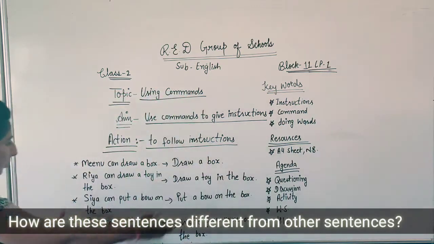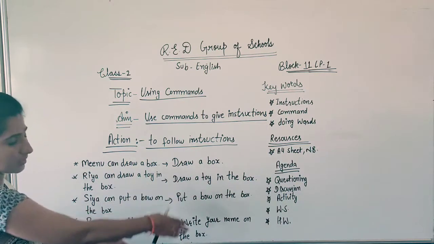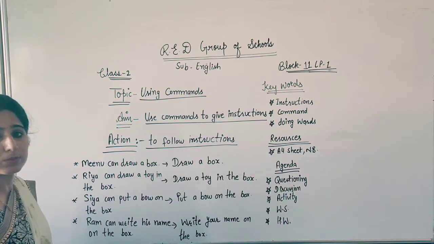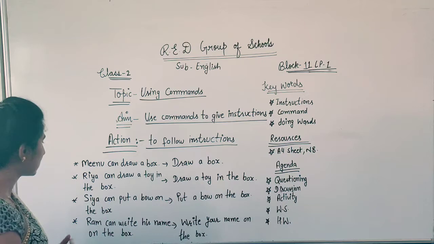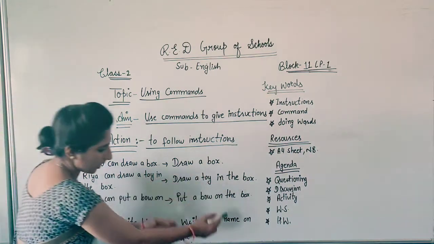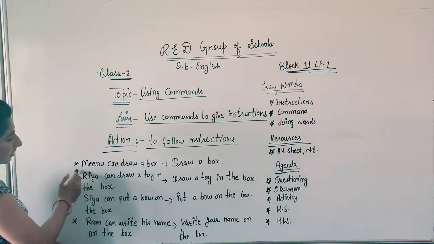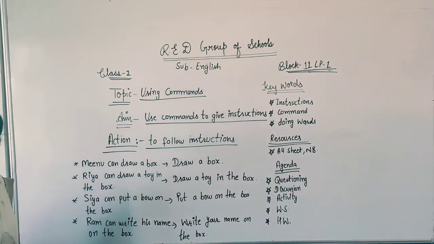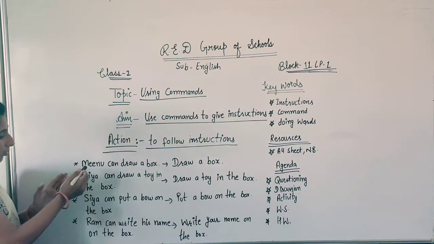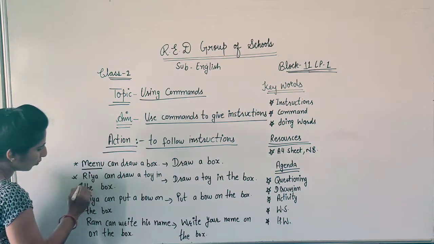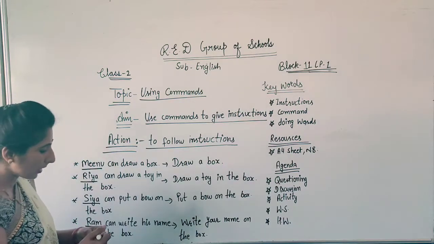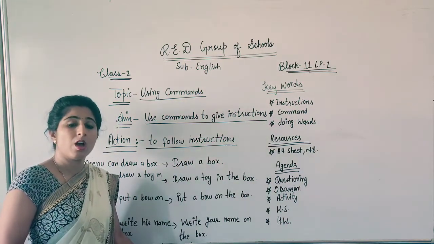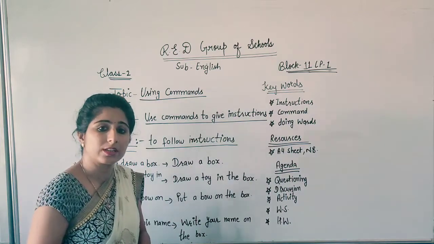Yes, students, now have a look at the board. Both kinds of sentences are written here. So you can find out the difference between these sentences. Try to find out the difference. Yes, students, these are the statement sentences and these are the command sentences. How do these sentences begin? These sentences begin with a naming word like Meenu, Riya, Sia, Ram. All these are naming words, right? But how do these sentences begin?